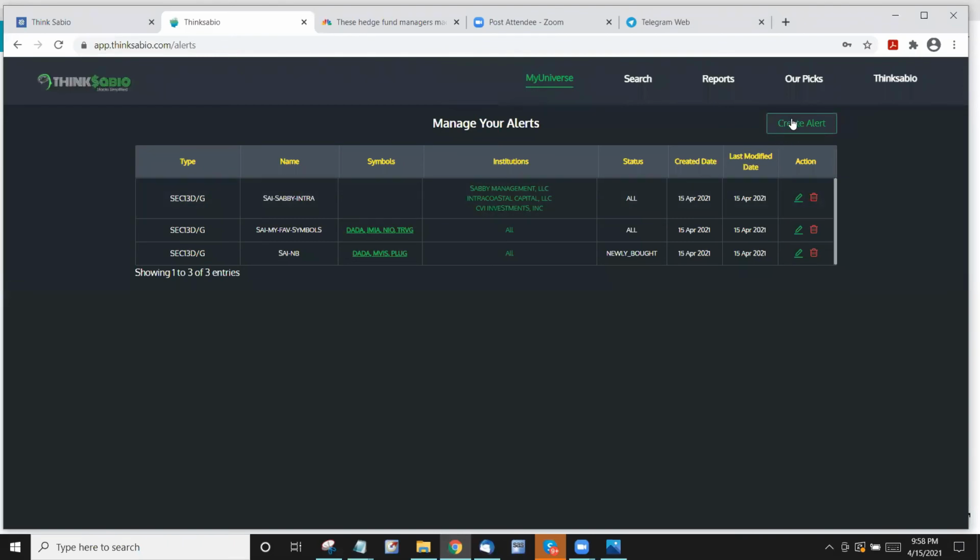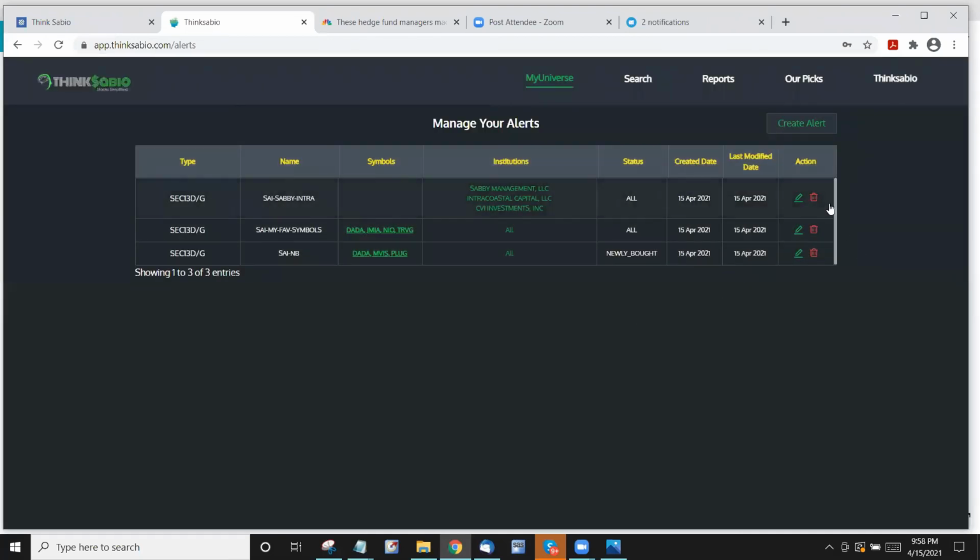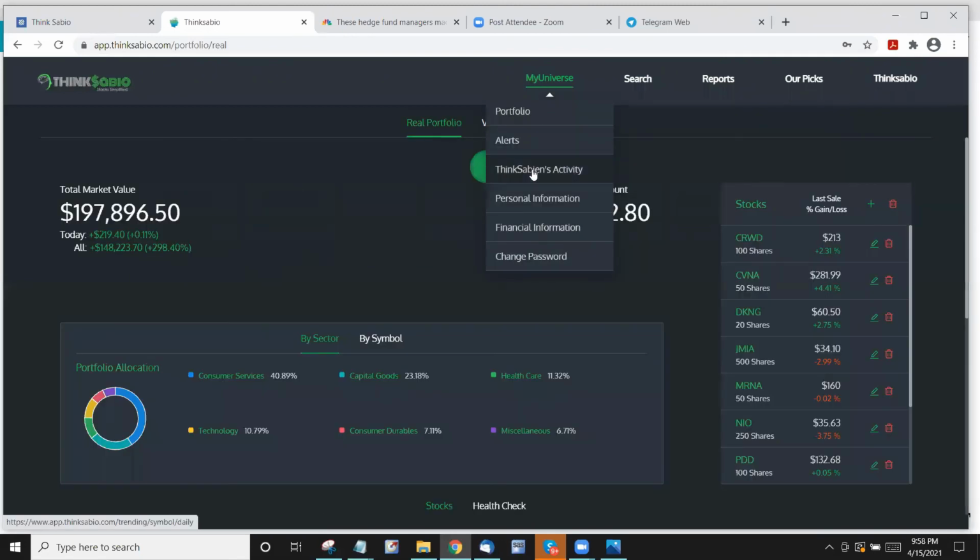Again, this is the basic prototype. Later, you can create alerts based on the institution count changes or particular price, whatnot. There's a never ending. We can do it. But right now, for the first release, we are going by 5 seconds only for now. Okay. So these are the alerts, and you can delete and whatnot. You can do. Okay. So the next one is Thinksabio's activity.